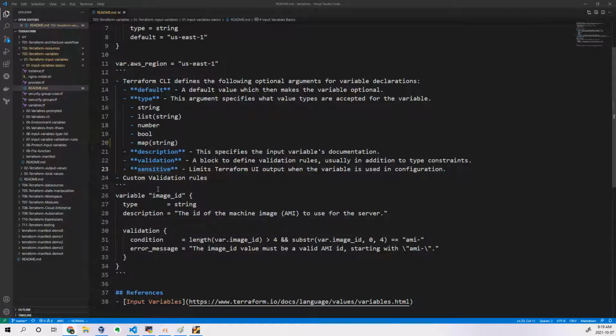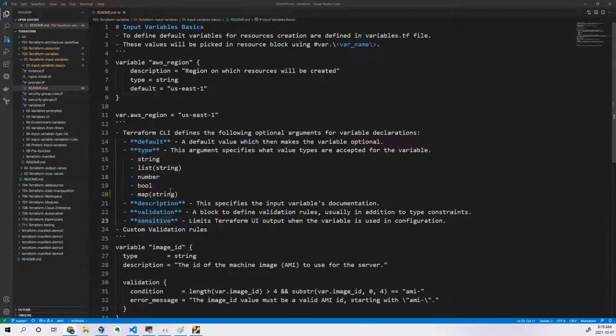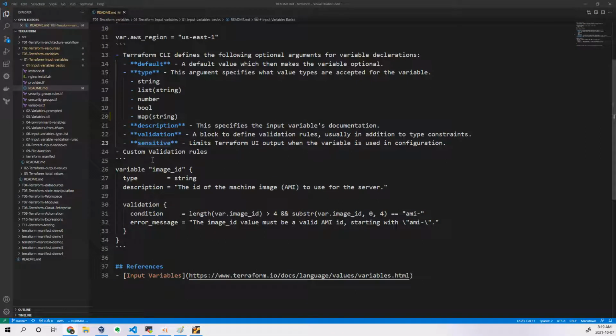So now this is all about your input variables. These are the things which you can write, apart from that, nothing. So we have seen validation, sensitive, description, type, and default. Wherever you see existing modules, or if you have written some modules, or if you are writing some Terraform configuration file, everybody will follow the same thing. So that's how it is.